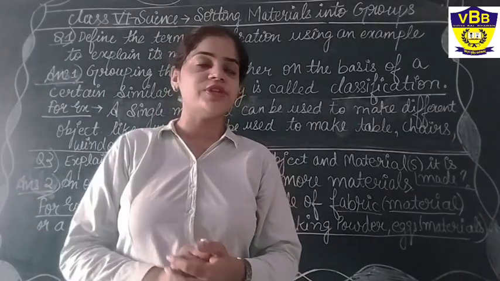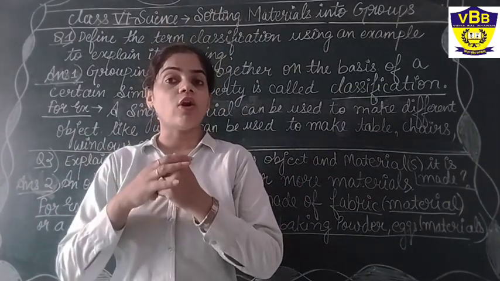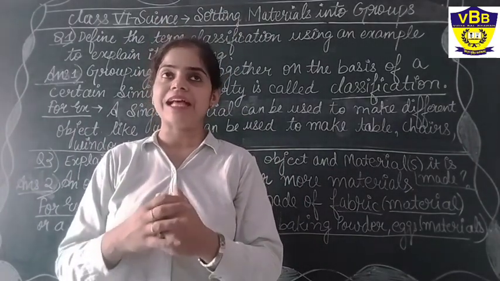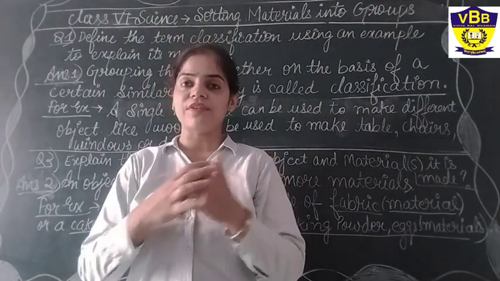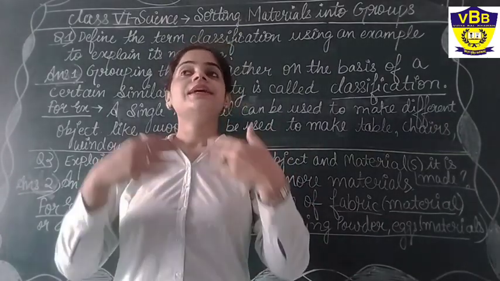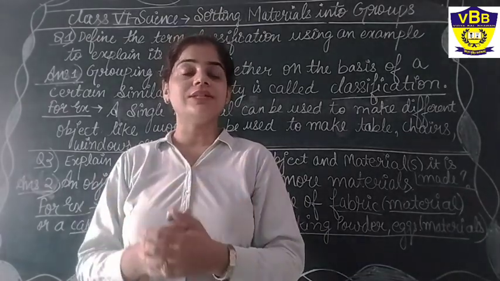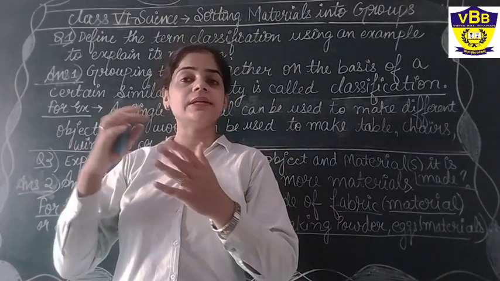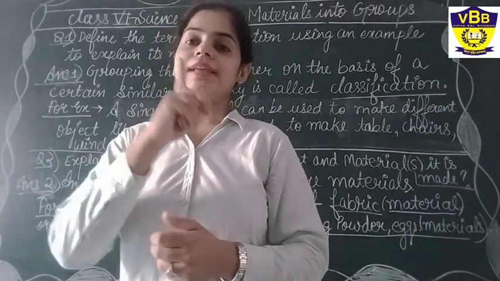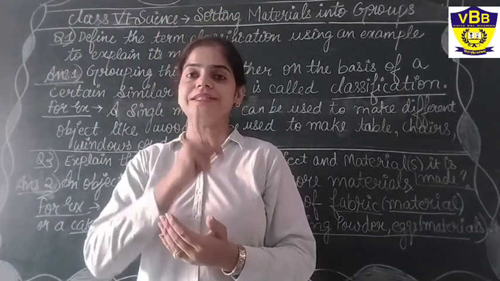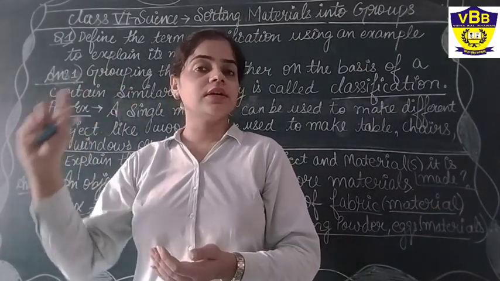Similarly, the t-shirt that you wore at home is an object and it is made up of fabric, as we have already covered in the fibre to fabric chapter, in which we have seen several kinds of fabric like cotton, woolen, silk and mixed cotton. All these are materials, and they make a single thing, that is a t-shirt. So t-shirt is an object, and cotton and woolen are the materials.